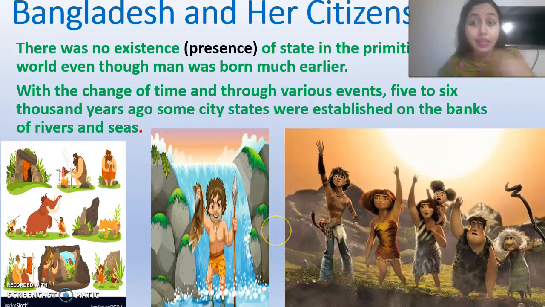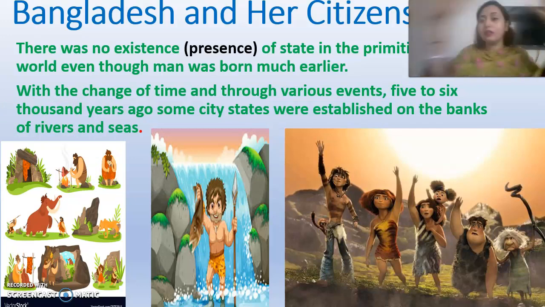So with the change of time and through various events, 5 to 6,000 years ago. Can you understand how long that is? Underline this in your book. 5 to 6,000 years ago, some city-states. That means at that time there was not a big state.